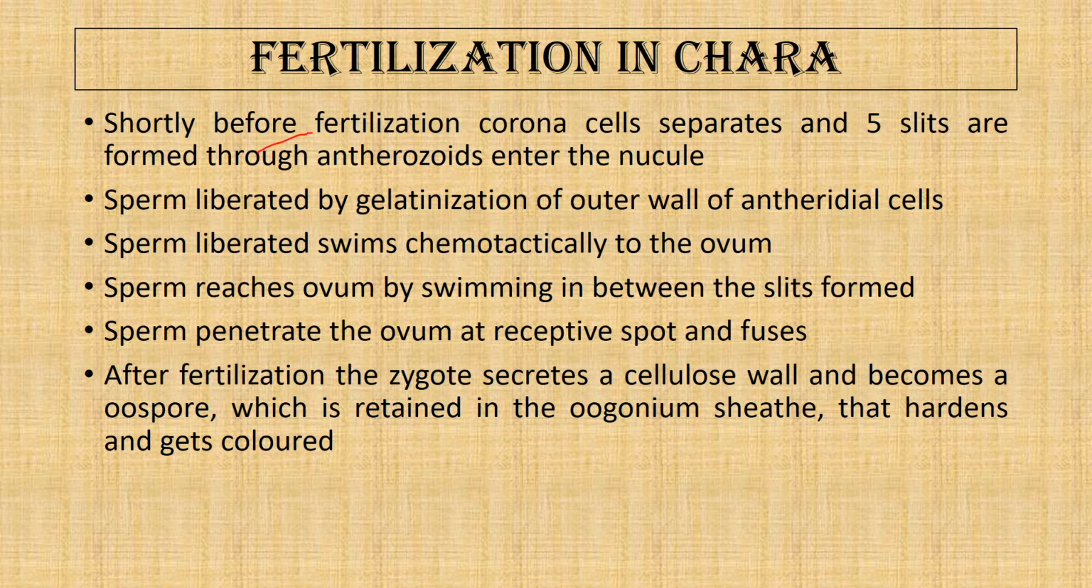So this is the theory portion: before fertilization the coronal cells split, and the sperm are liberated by gelatinization of the antheridial wall, and the sperm swim chemotactically towards the ovum, and they swim inside the ovum through the splits in the coronal cells, and then they gather near the receptive spot, and one of the sperm or antherozoid fuses with the egg, and the zygote is formed. Once the zygote is formed, it secretes a wall around it, and then the oospore is formed.